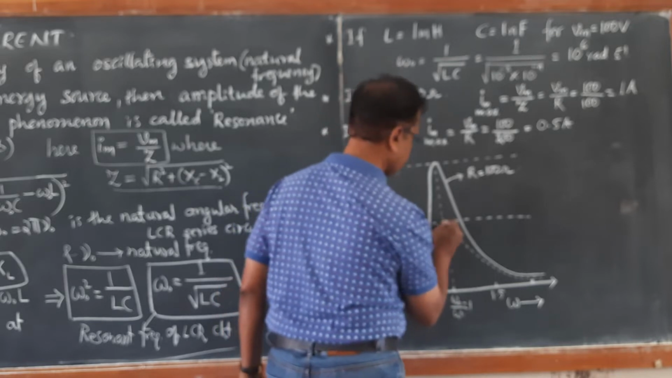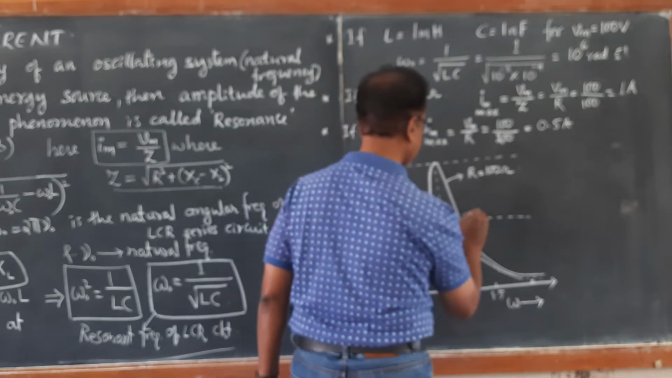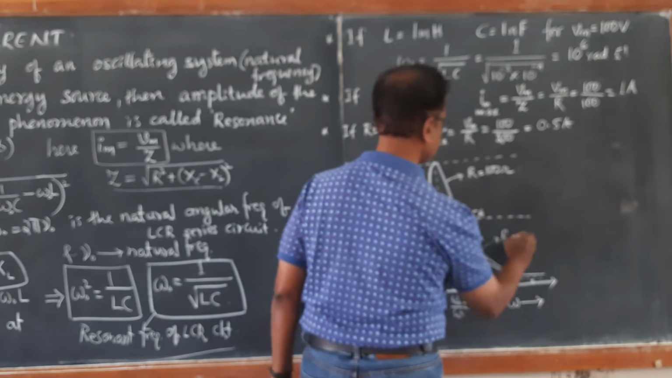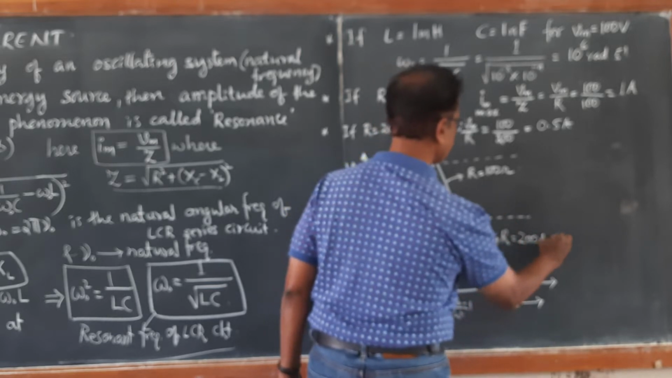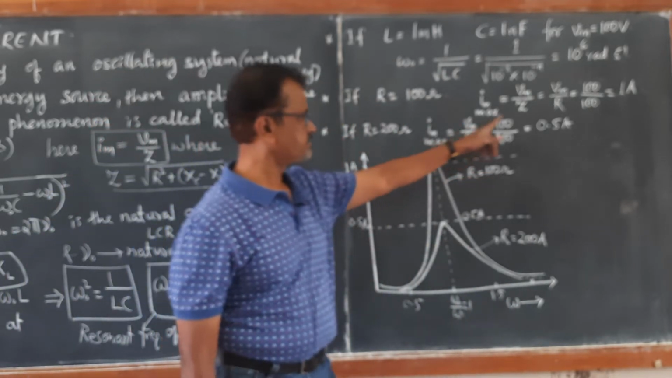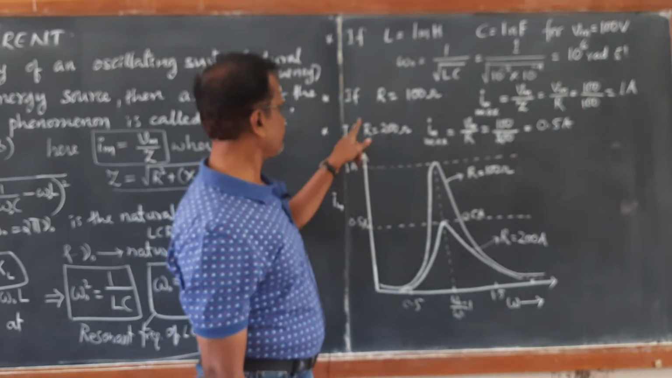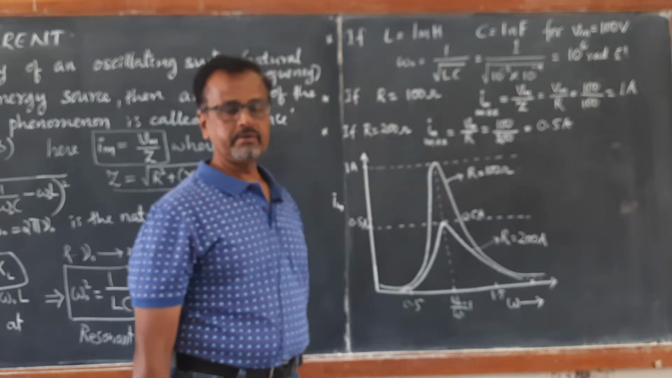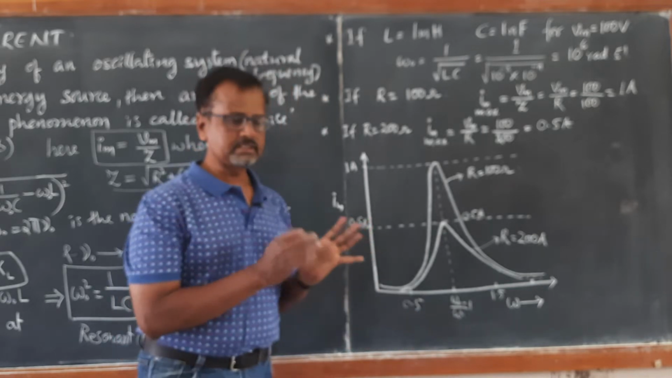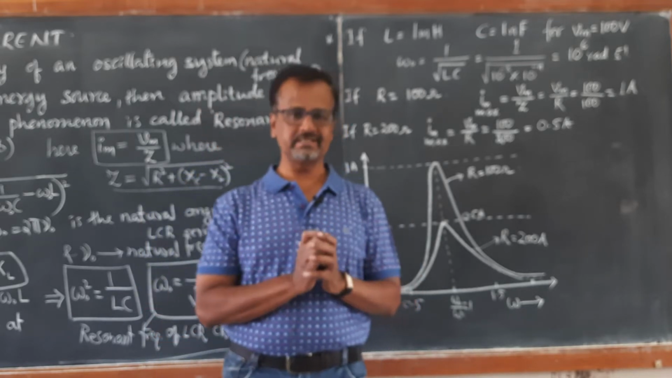So here the maximum amplitude is going to be 0.5 amps for the second resistor whose value is 200 ohm. If the resistance is 50 ohm, you can see it reaches 2 ampere. The peak value is 2 ampere. So this is the meaning of resonance. This kind of situation exists in the radio tuner circuits.